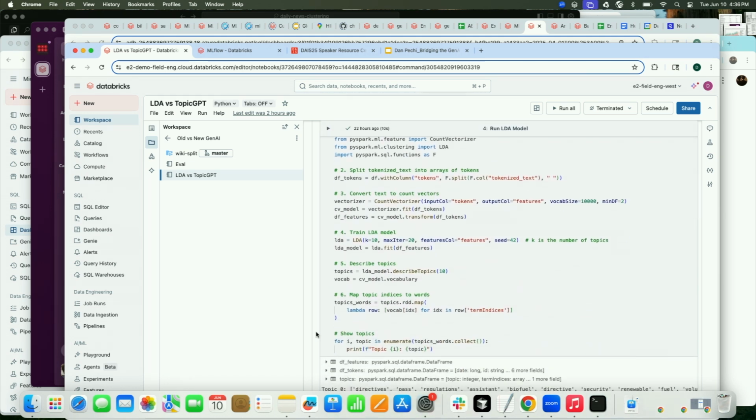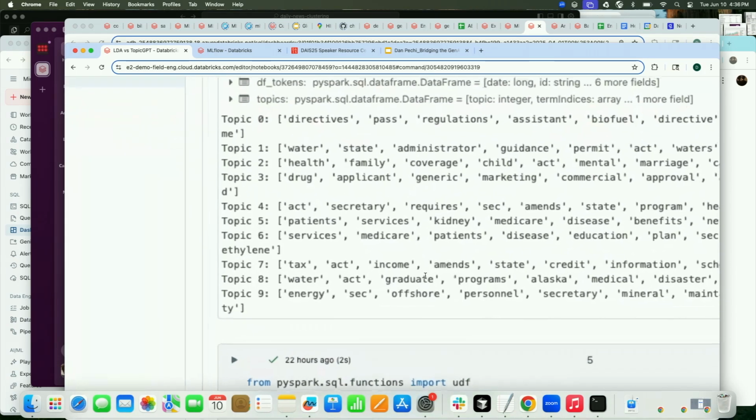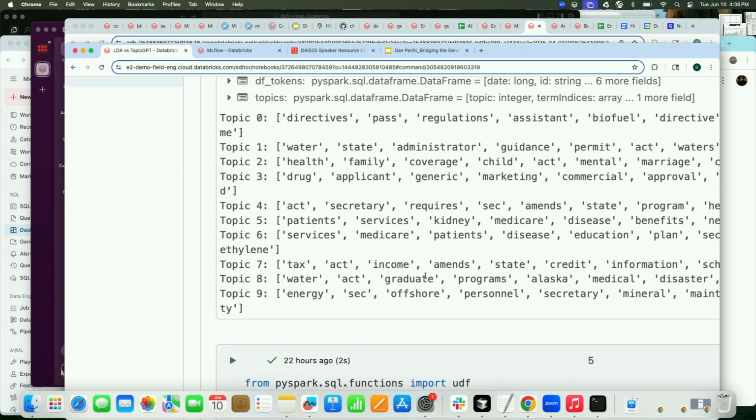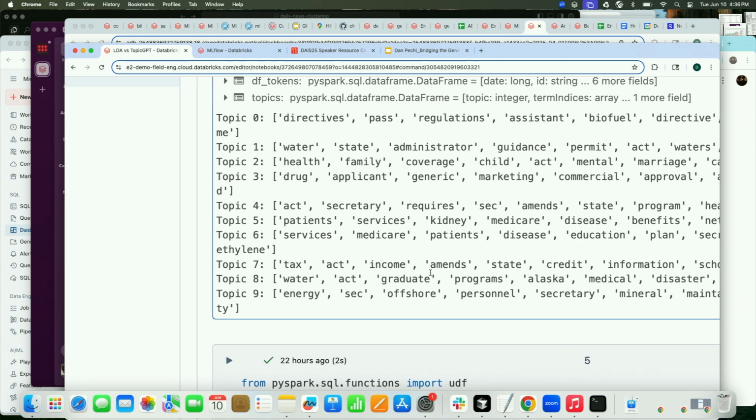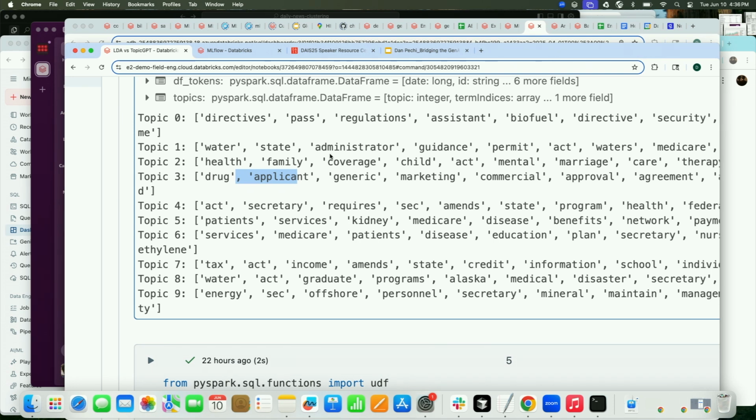Fortunately, the text is pretty similar in terms of size. But what you can see here is LDA produces topics, right? This is a topic. This is helpful, maybe. If you start to actually read this, I don't know, patient services, health, family, drug applicant, I don't know. There's not a lot that actually differentiates these.